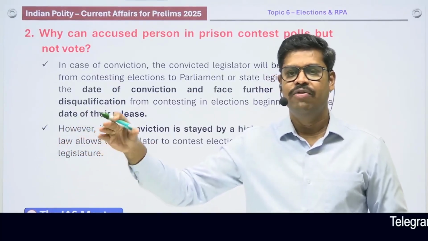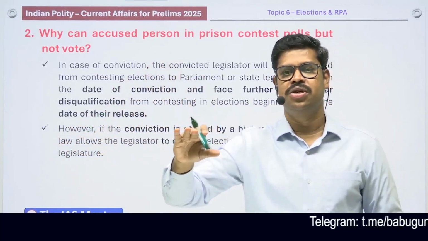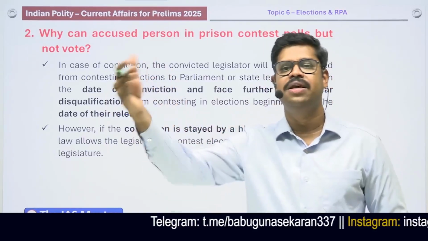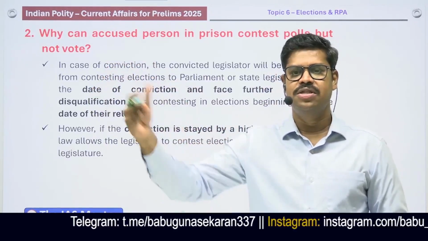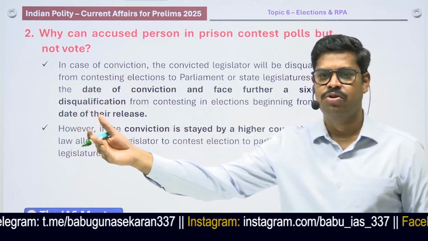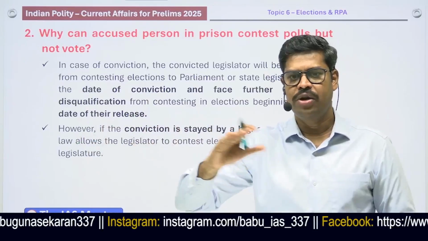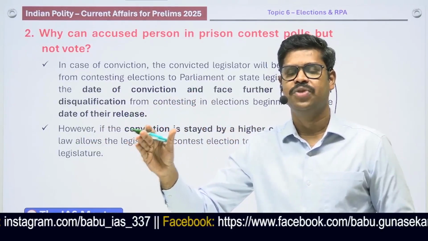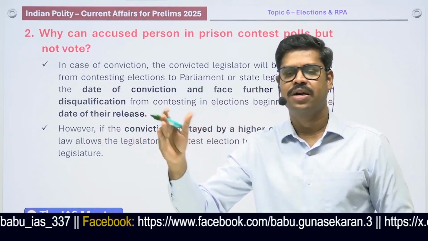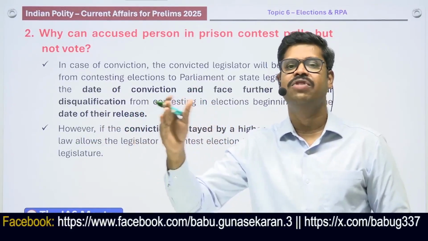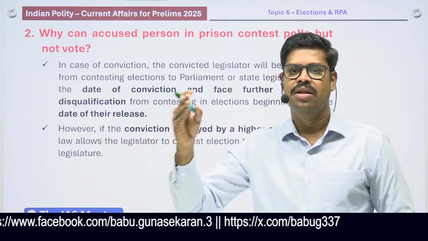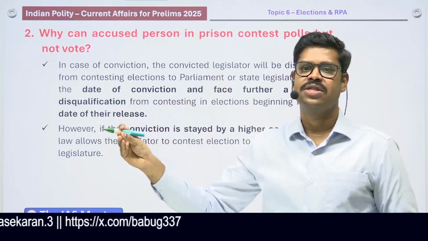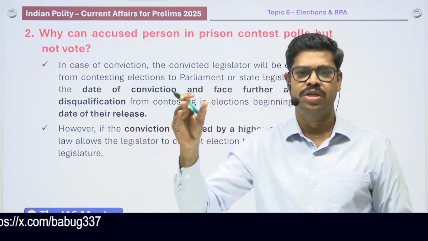So an individual will be eligible to contest election, even if he is found guilty by a lower court, if the conviction is stayed by the higher court. So try to understand, an individual is disqualified from contesting the election only when he is convicted in a court of law. And there are certain offences where mere conviction is sufficient enough, and there are certain offences where the conviction should be a minimum of 2 years.